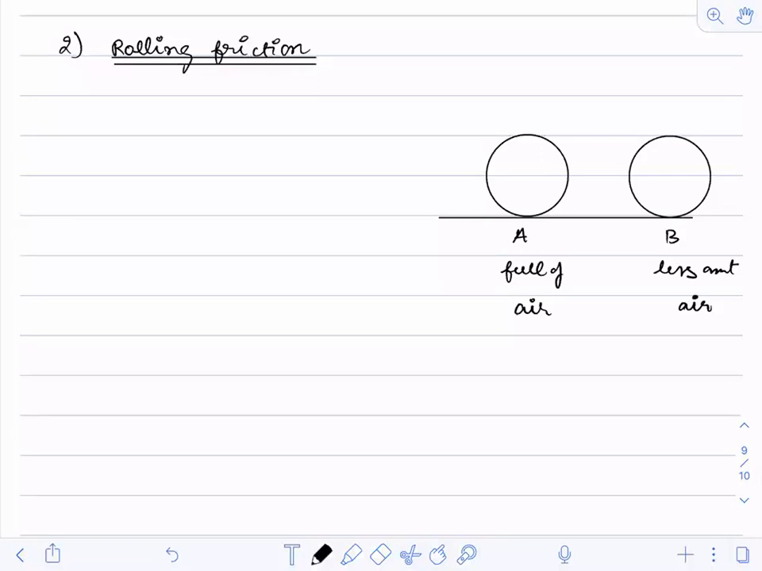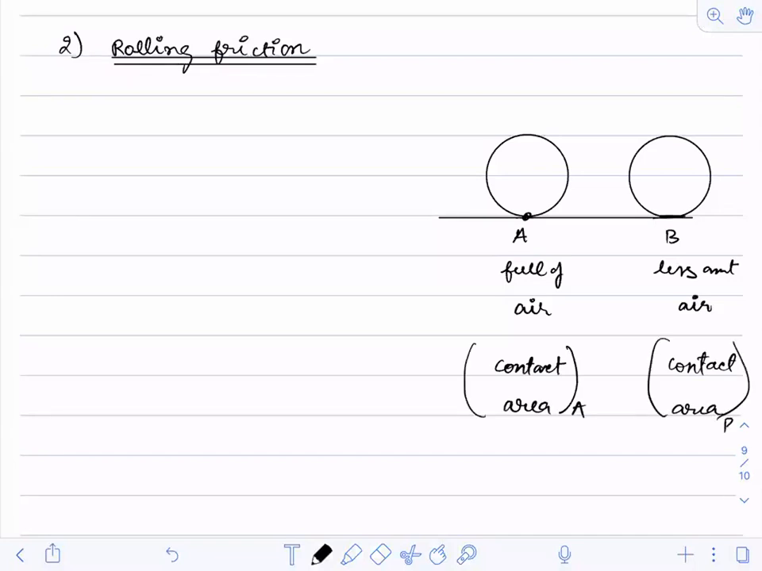Okay, let us see now. In which case will the contact area be more, in case A or in case B? Contact area when the air is less and when the air is more. If you can visualize a person who is having less air or a punctured tire, in which case are you having more contact area? Contact area in A and contact area in B. In which case is it greater?